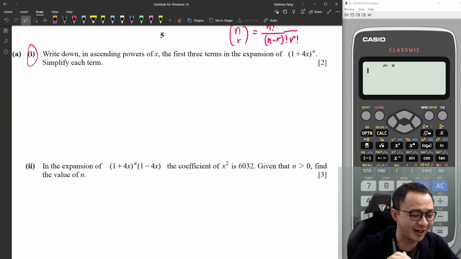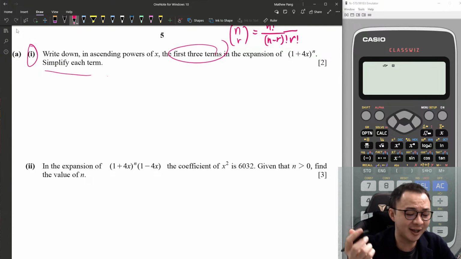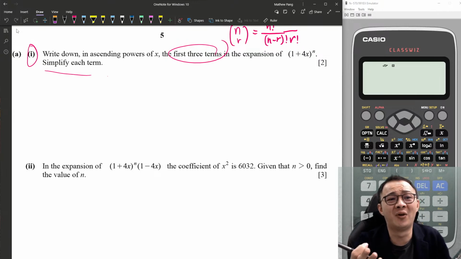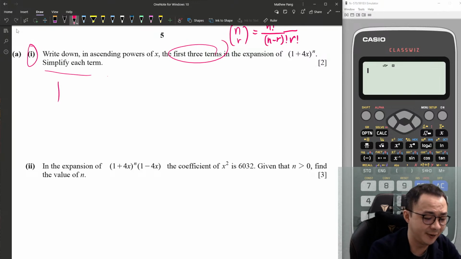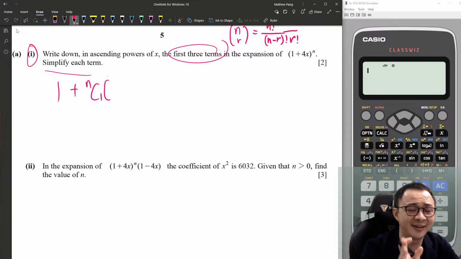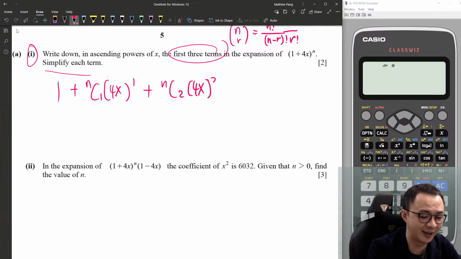So I want to expand, and then they ask you to simplify each of the terms, and they want 3 terms here. So let's expand 3 terms. Luckily, it starts with 1. If it's not starting with 1, this question will be a lot more difficult. So the first term is just 1. The next one is nC1, and then 1 to the power n minus 1. I will just ignore anything about 1 to the power of n. So this one is just 4x to the power 1. The next one is nC2, 4x to the power of 2. This is how I get the 3 terms.